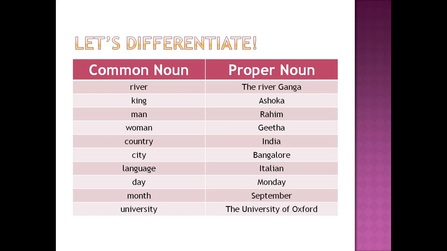Here, king is a general name and Ashoka is a specific name. Man is a common noun and Rahim is a proper noun. Here, man is a general name and Rahim is a specific name. You can see the rest of the examples to understand it better.